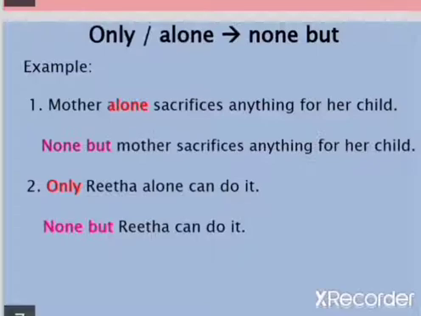So mother alone means none but mother sacrifices anything for her child. Only Rita alone can do it. Here the answer is none but Rita can do it. That means no one can do it, but Rita can do it. So the answer is none but Rita can do it.